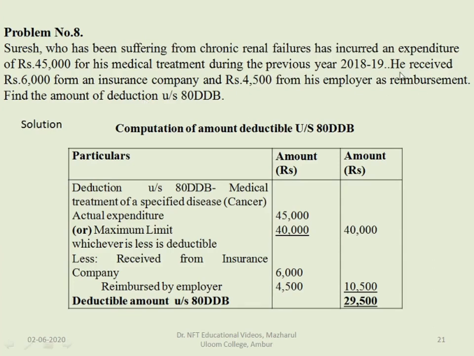Here again one more point is given. He received 6,000 from an insurance company and rupees 4,500 from his employer as reimbursement. So here he has received 6,000 from the insurance company, and reimbursement from the employer is also there, of 4,500. Together it comes to 10,500. So if we deduct this amount, we get the amount deductible under section 80DDB, that is 40,000 minus 10,500, which is 29,500.